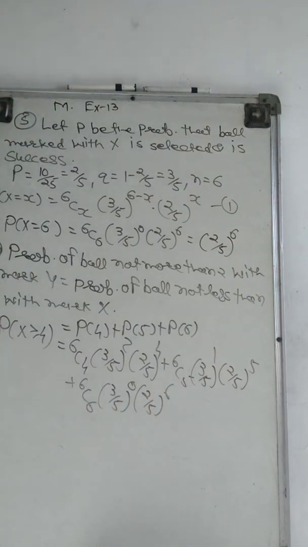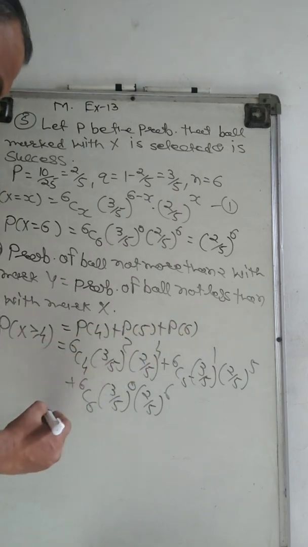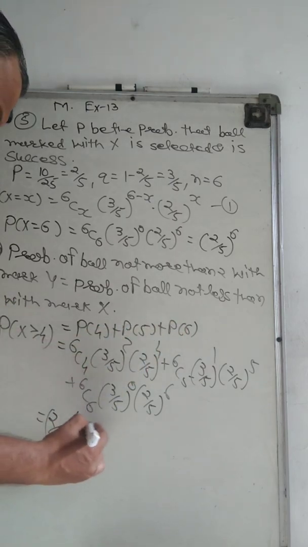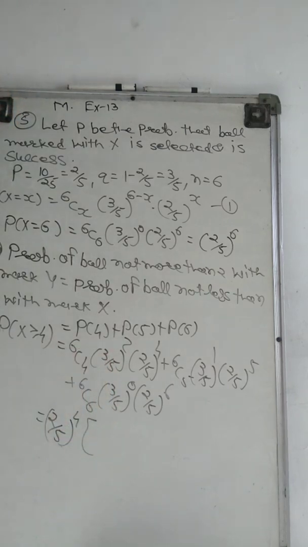Okay, now we simplify here. 2 by 5 raised to 4 we are taking common. 6C4 is 6 times 5 divided by 1 times 2, which is 15.